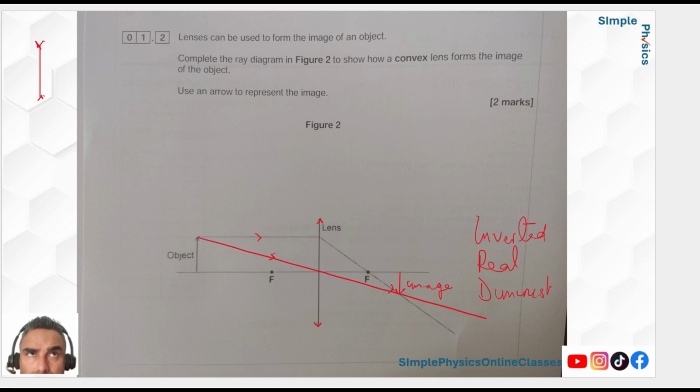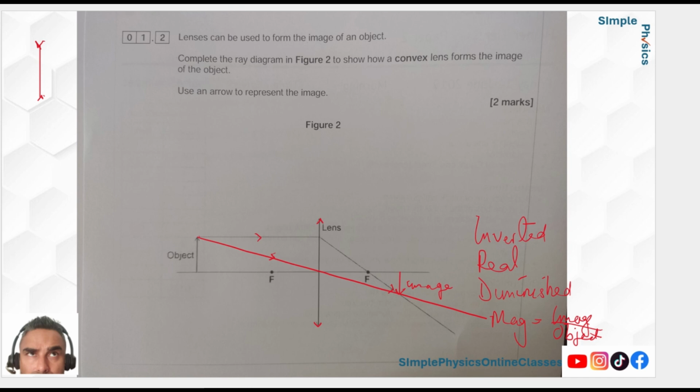And then what you can do is work out the magnification. So the magnification is the image height over the object height. This time it's going to be an answer less than 1 because it's diminished. If your image was larger than the object in terms of the length you measure with a ruler, the magnification will be bigger than 1. Okay, so that's too easy. Actually, this was a higher question, so I'm pretty sure it must be a higher question, otherwise you wouldn't be giving it to me.